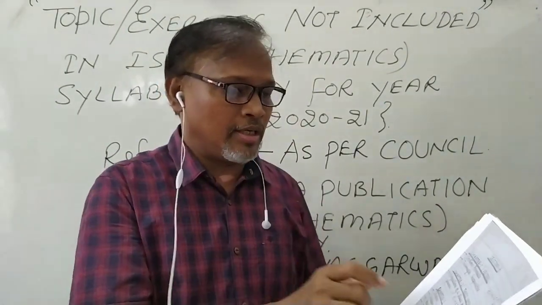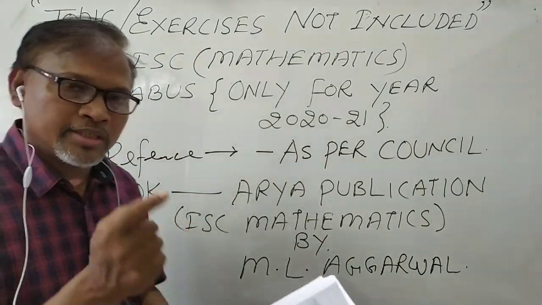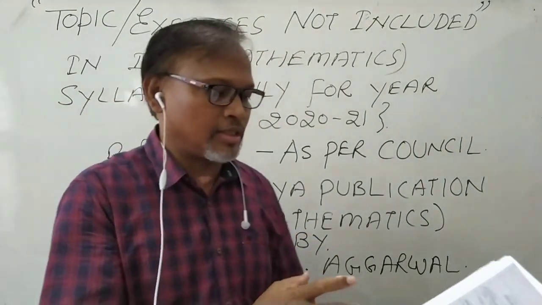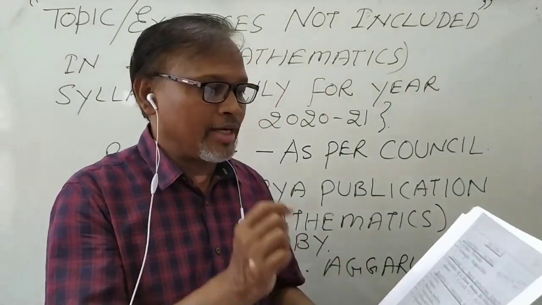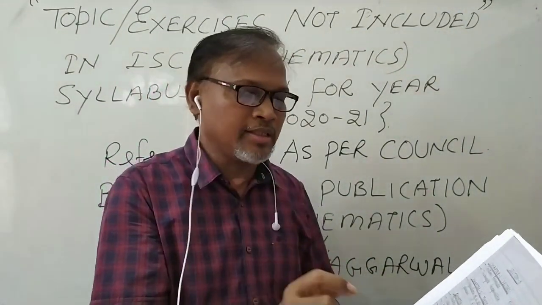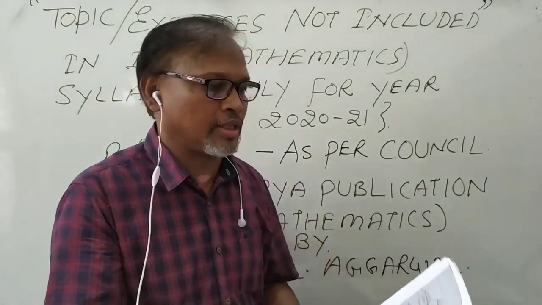Because only one exercise is given in this book with so many questions related with circle and ellipse, you leave them and take only questions on lines, parabola and polynomials. Only these related questions will come.